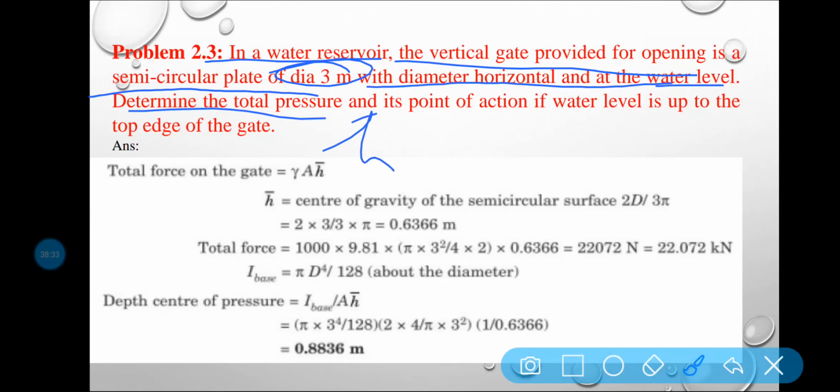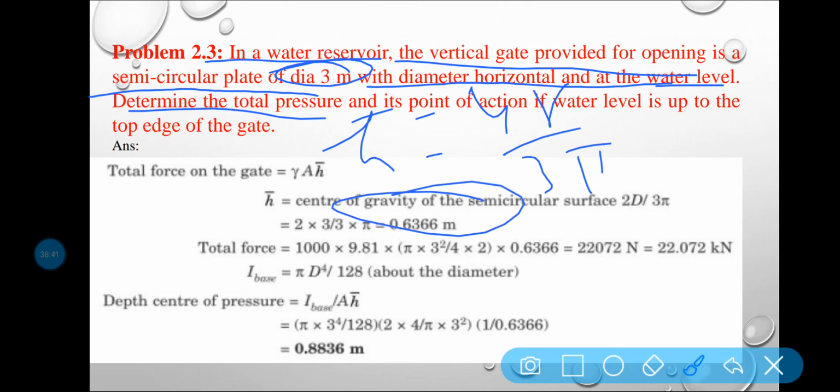So H bar is 4r by 3 pi. Apply this formula and you can find H bar. So total force is rho g A H bar, and you can find out the total force.